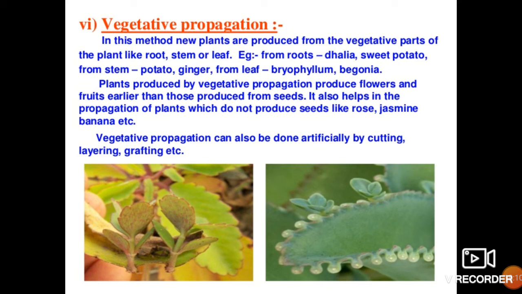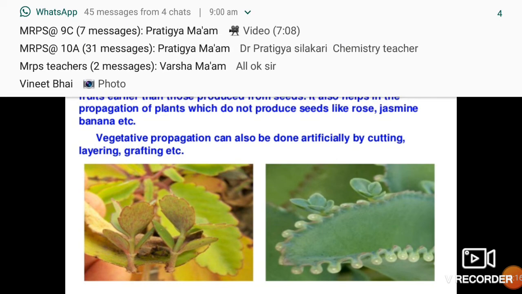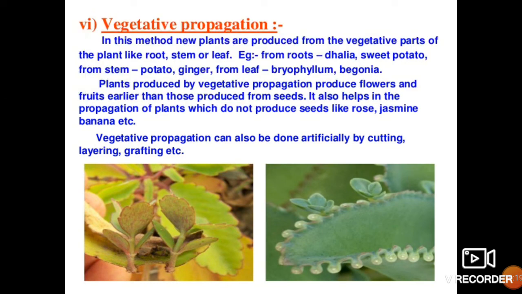Plants produced by vegetative propagation produce flowers and fruits earlier than those produced from seed. So this is one additional advantage. This is an importance of vegetative propagation, that plants which increase their number by this method start producing fruits earlier than those grown from seeds.